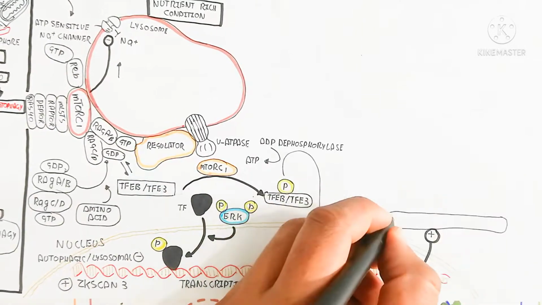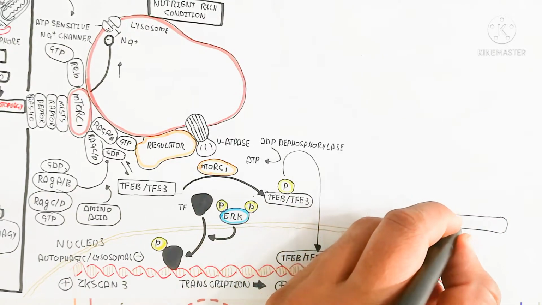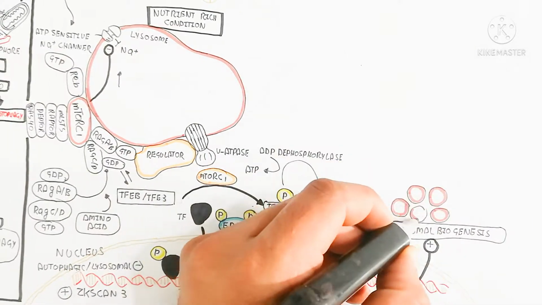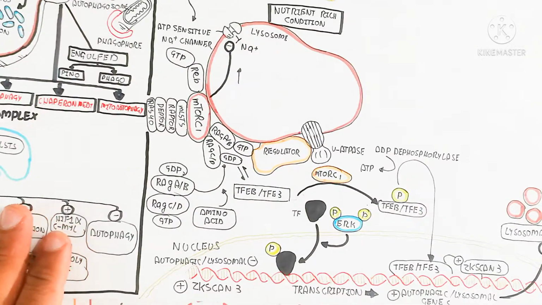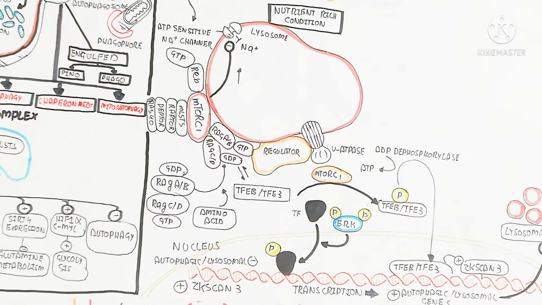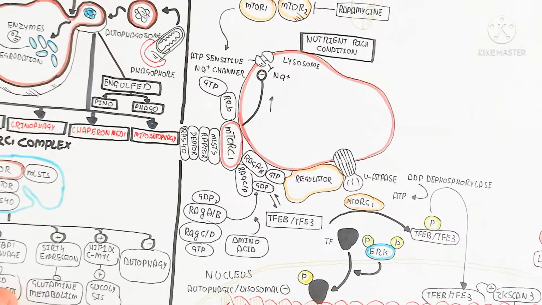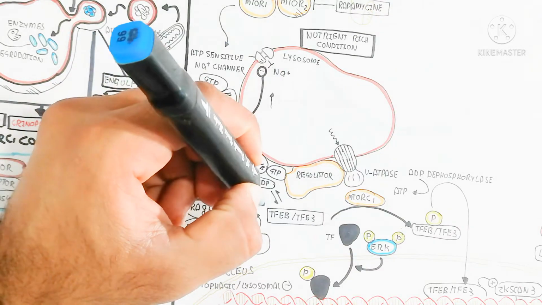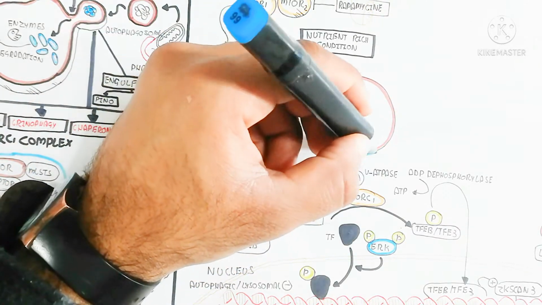So it will phosphorylate through ADP to ATP dephosphorylation. So after dephosphorylation, the autophagic and lysosomal genes will be activated. The transcription factor EB and transcription factor E3 stimulate the ZKSCAN3 protein gene activation.